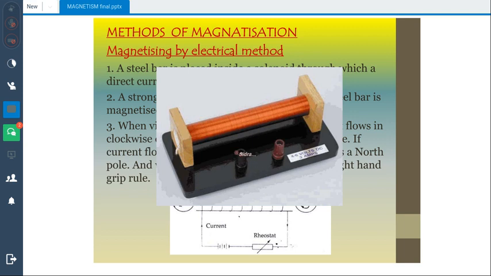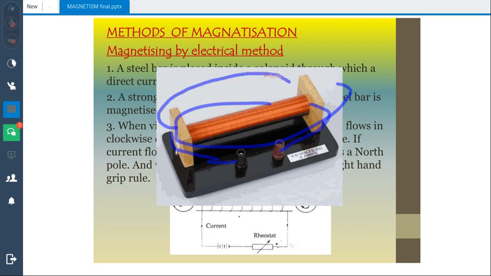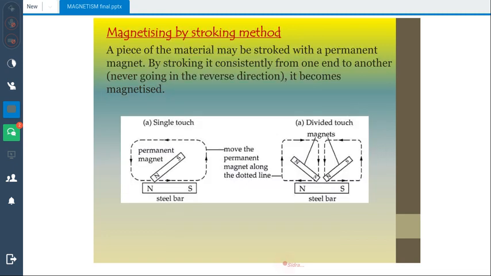Method of magnetization. How can you magnetize? You can magnetize using a solenoid. This is a practical solenoid. You attach the terminals of the solenoid to the battery, and when you pass a current through the solenoid, a magnetic field will be created around it and poles will be created. The direction of the poles depends on the direction of the current you pass. That direction of the magnetic field can also be found through the right hand grip rule.